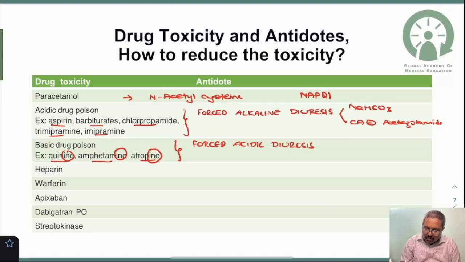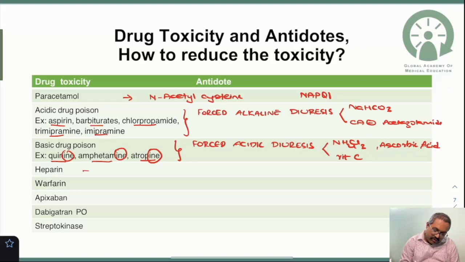So how can you do the forced acidic diuresis? The example is, you should give ammonium chloride, or you can go with vitamin C, that is ascorbic acid, for urinary acidification.